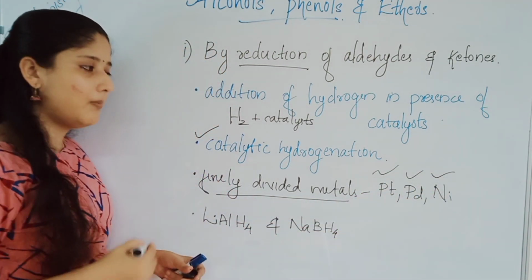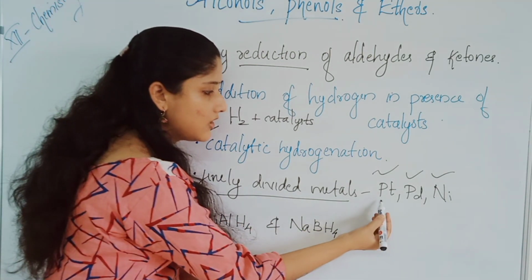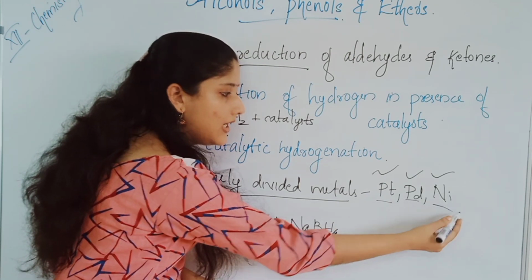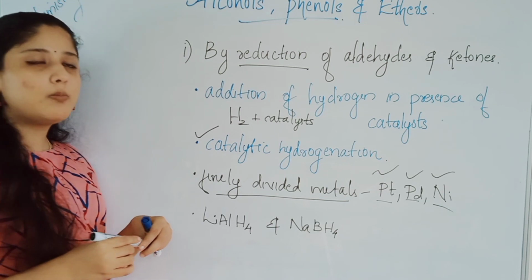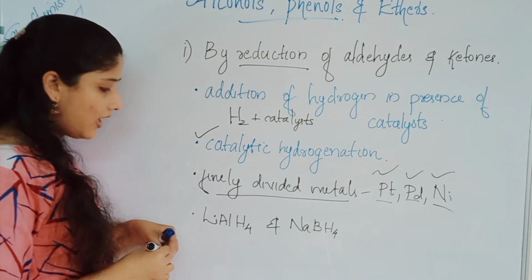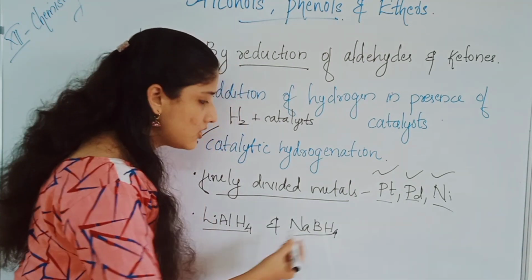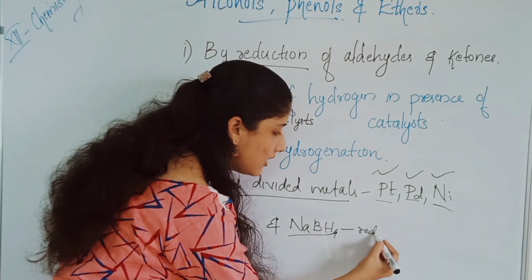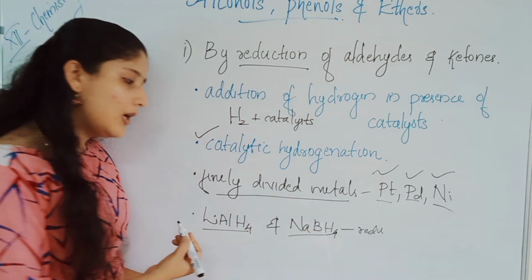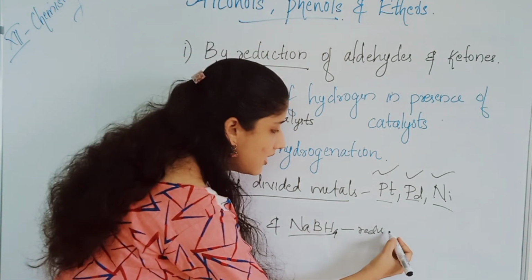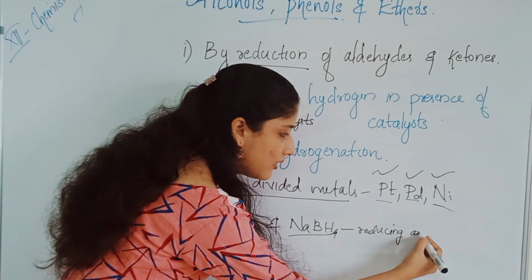Finely divided metals have high surface area, so these catalysts are used for the reduction. Platinum, palladium and nickel are usually used. Also we can use reducing agents like sodium borohydride and lithium aluminium hydride, LiAlH4 and NaBH4. So either we can add hydrogen in the presence of catalyst, or we can use lithium aluminium hydride or sodium borohydride as reducing agent for the reduction of aldehydes or ketones.